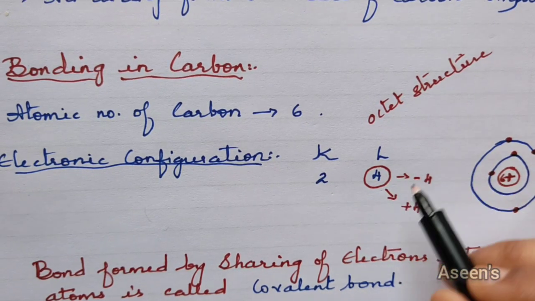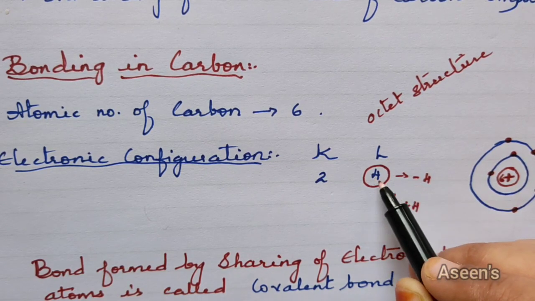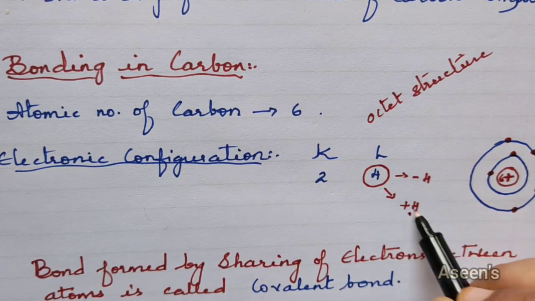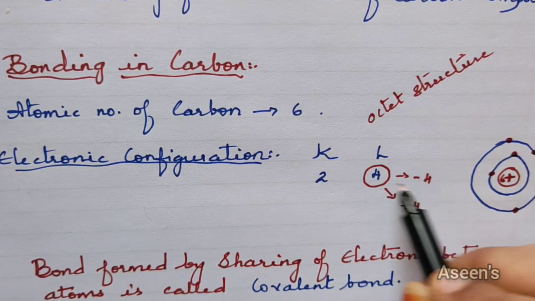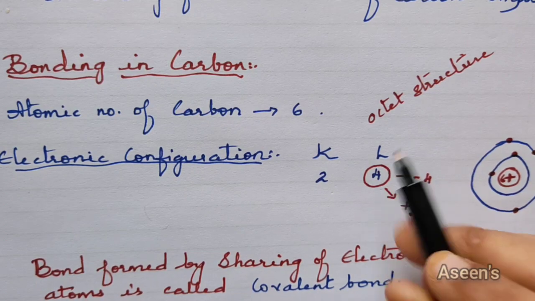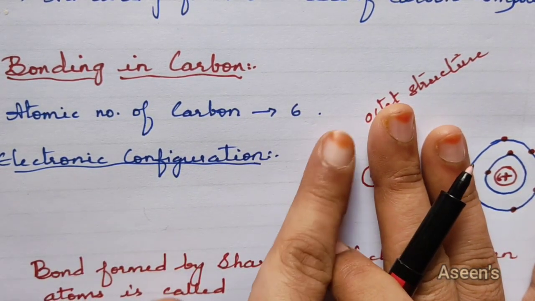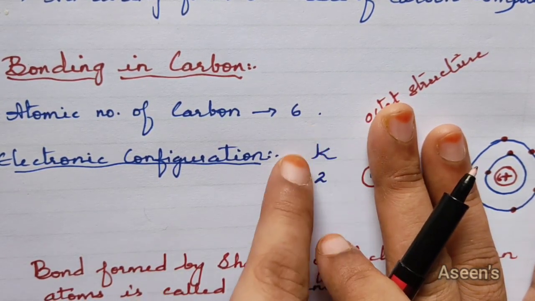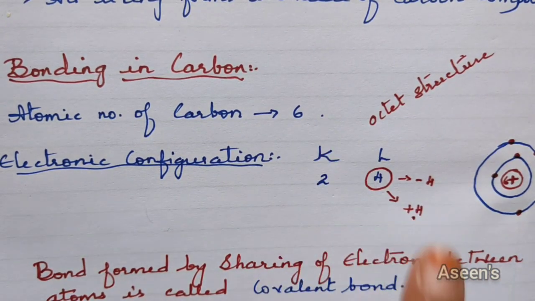So to get the octet structure, either the L shell has to take 4 electrons from somebody else, so it would be plus 4, or they have to remove these 4. If they remove these 4, the K shell is going to be the outer shell, and it is going to be completely filled. K shell can take no more than 2. Only for the K shell we don't have the octet structure. Other shells have got octet structures.